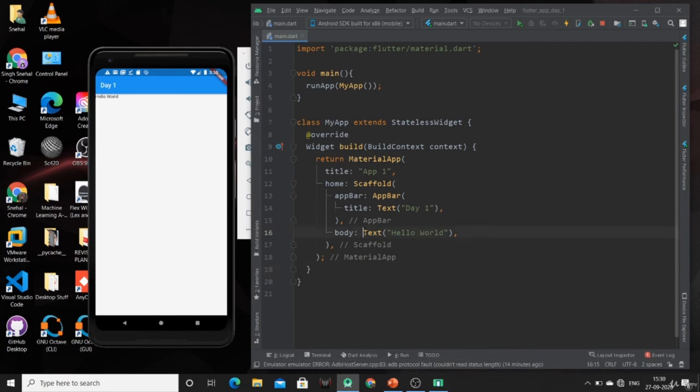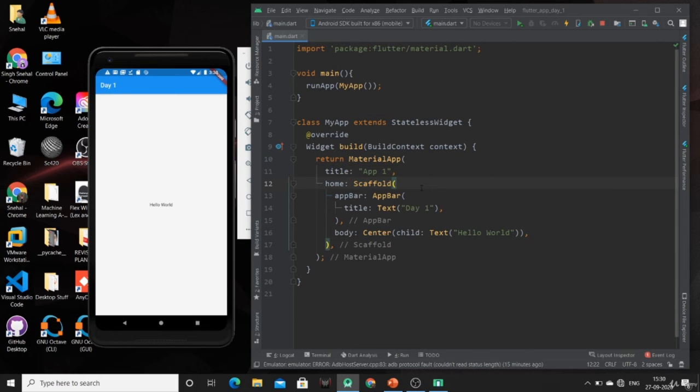So for having this text at the center, you can wrap it into the center widget. So just Control S, and you can have your text at the center.